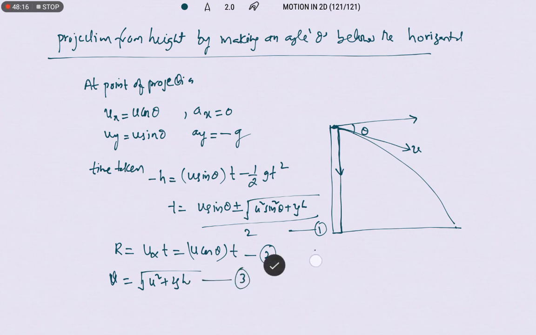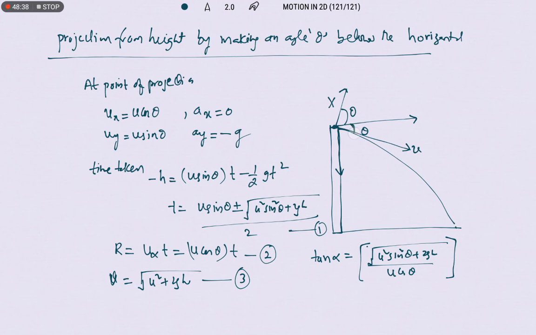In the same way, angle with which it strikes the ground, tan alpha, a similar expression we are going to get, that is under root of u square sin square theta plus 2gh by u cos theta. Here the only change is, instead of projecting by making angle theta above the horizontal, it is projected below the horizontal by making an angle theta. That's it. The rest of the quantities and trajectory will be the same.